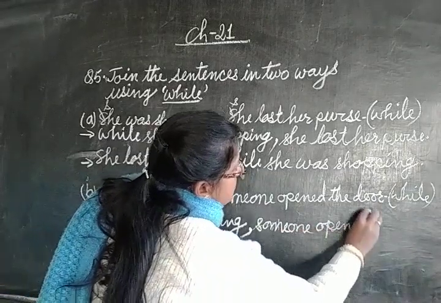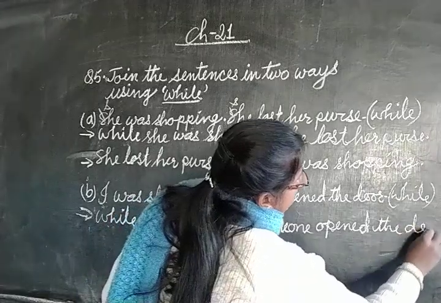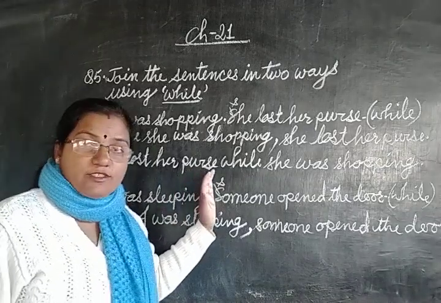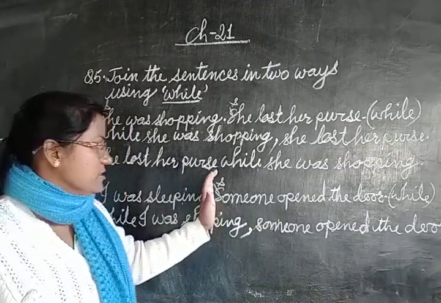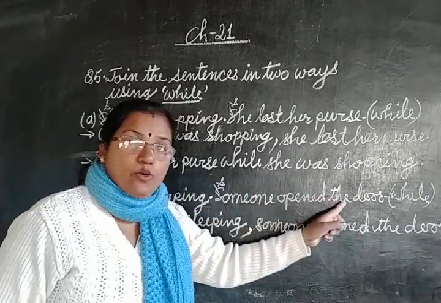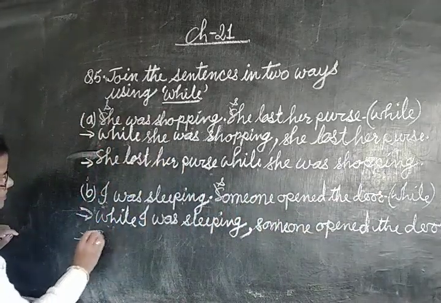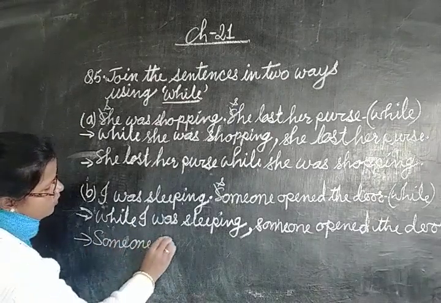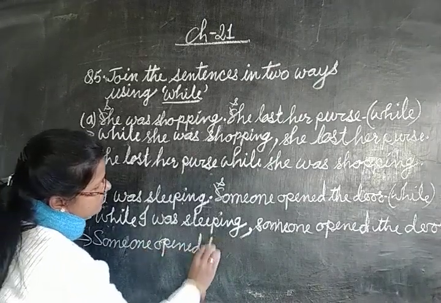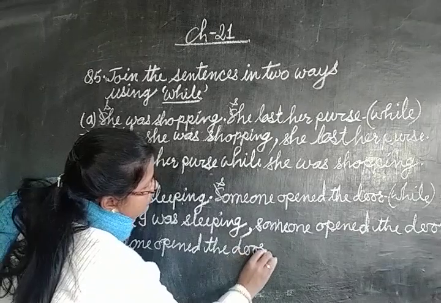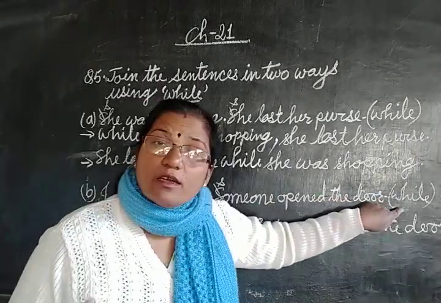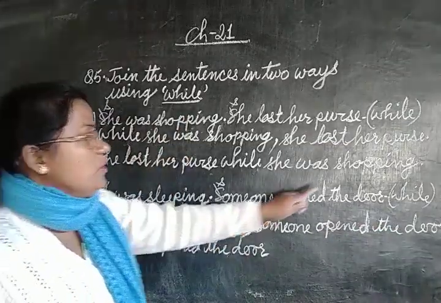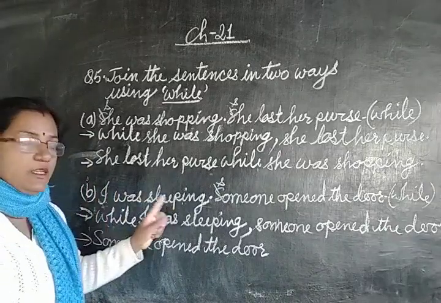Someone opened the door. Okay, children. Now the second answer, begin from the second sentence. Okay, in the question we will begin from the second sentence. Someone opened the door. Okay, S capital letter. Someone opened the door. Then we will write this while, the conjunction while. Okay, someone opened the door while I was asleep.